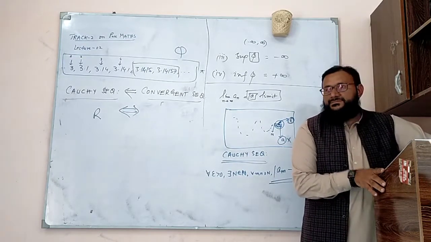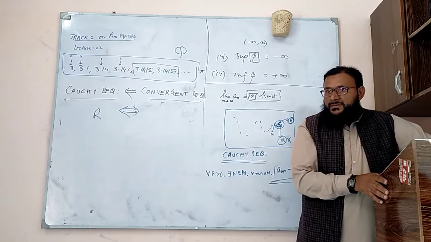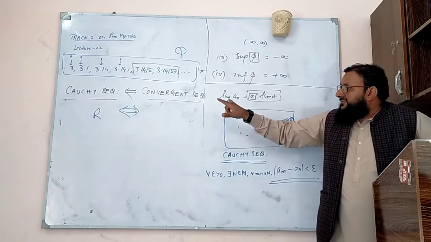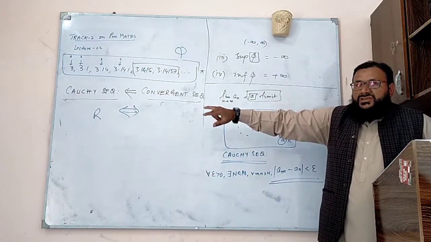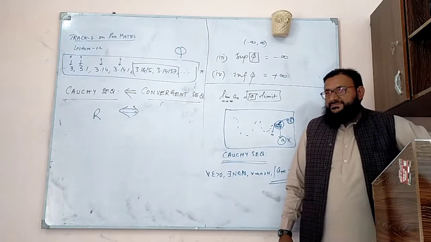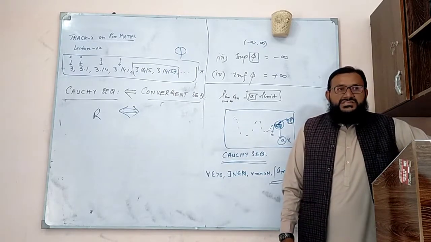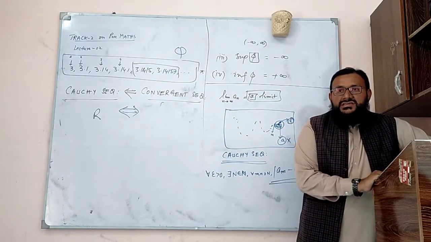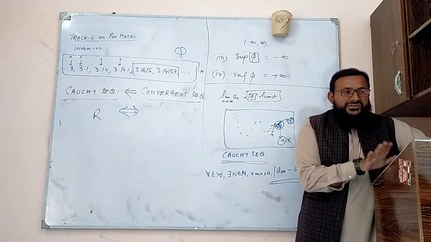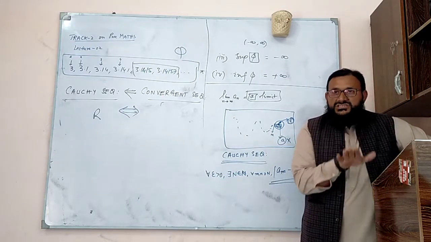So what about the rationals? Every convergent sequence is Cauchy, but a Cauchy sequence need not be convergent in the set of rational numbers. But when you take the set of real numbers, both sides are true. Every Cauchy sequence is convergent, and every convergent sequence is Cauchy.